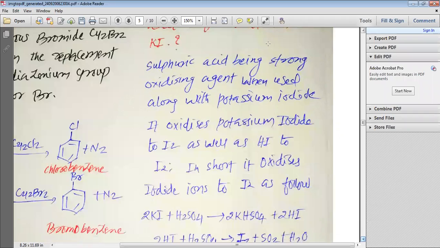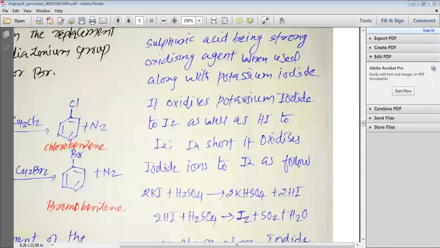The first reason, my dear students, is that sulfuric acid is a very strong oxidizing agent. When used along with potassium iodide, it oxidizes the potassium iodide to iodine, as well as hydrogen iodide to iodine.